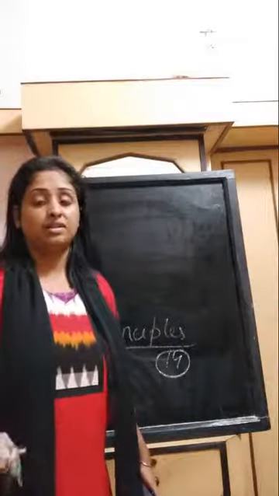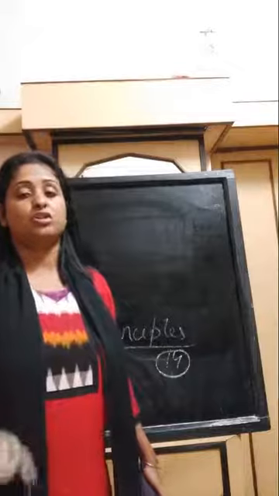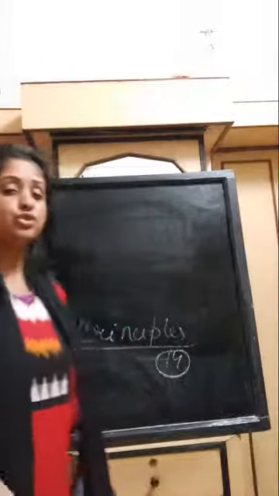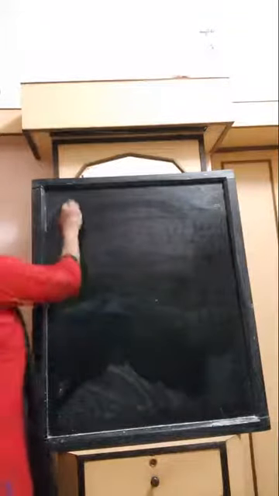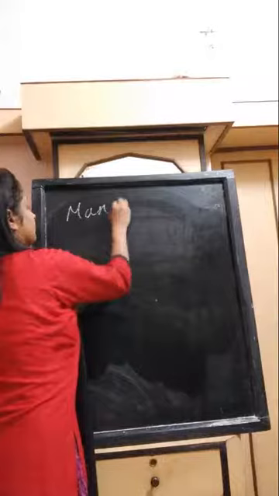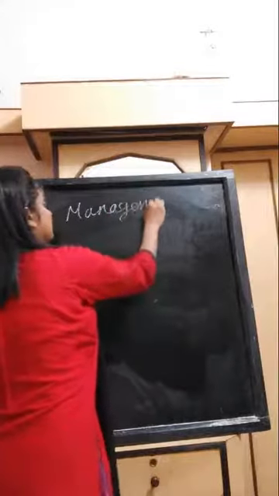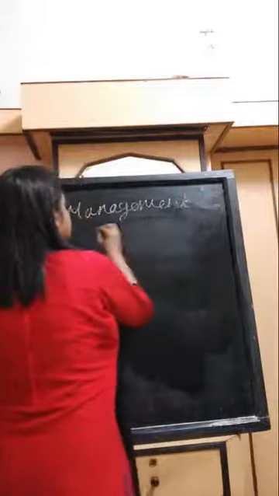Justify the answer: management is a combination of art and science. Management is an applied science.